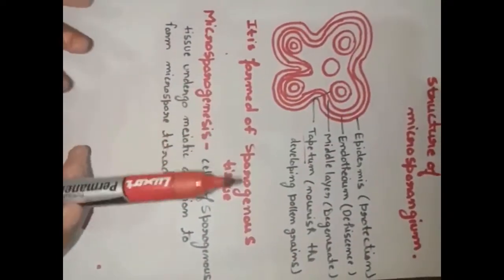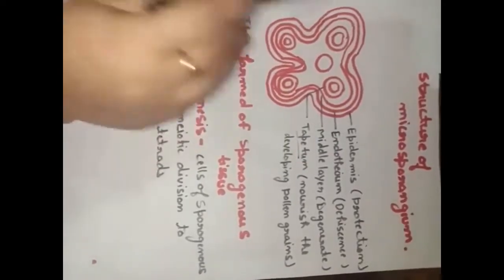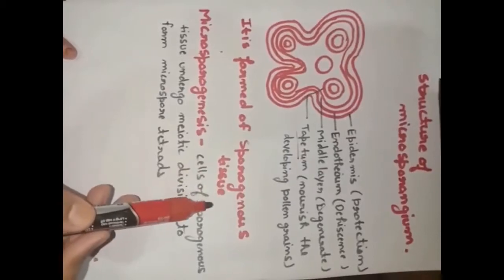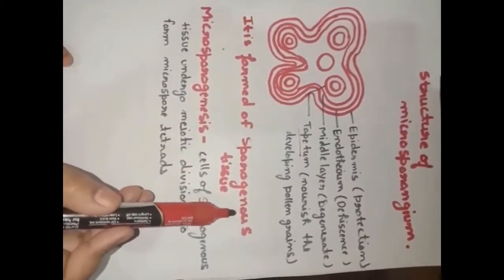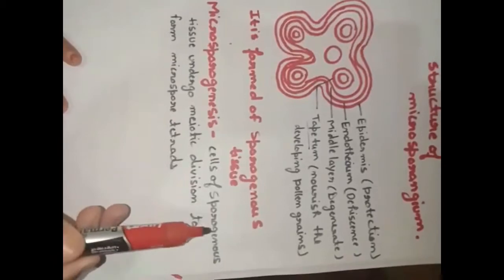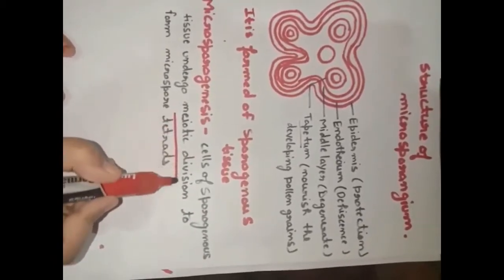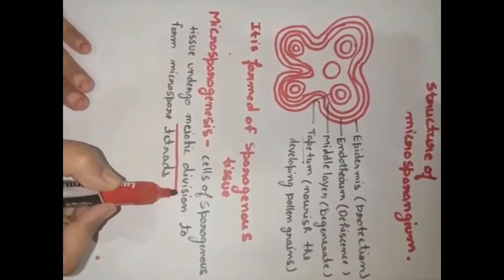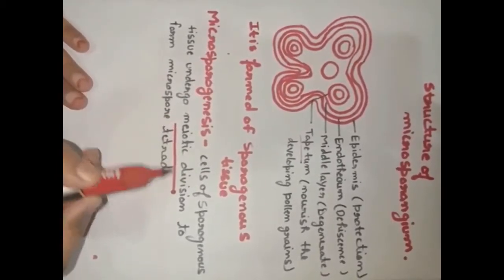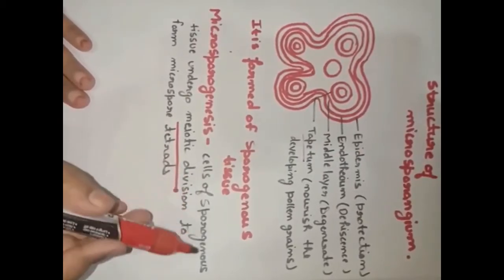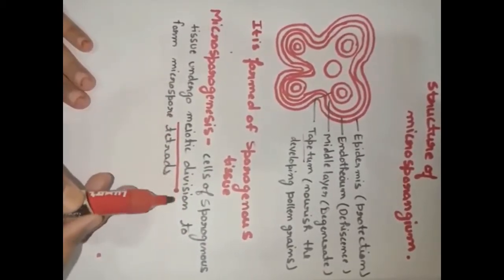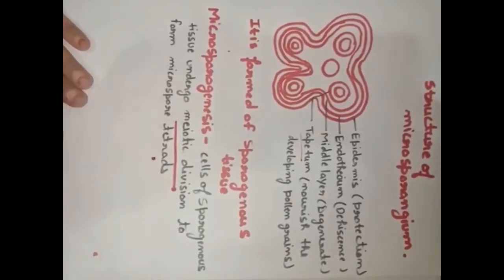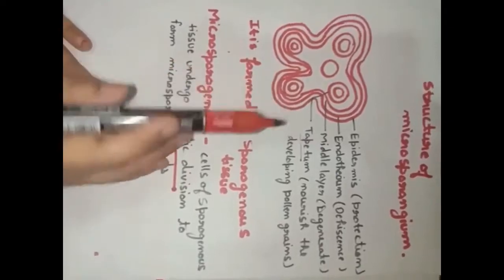Okay, now after this, special tissues are formed that are called the sporogenous tissues, and at the time of male gamete formation, these sporogenous tissues will go through meiotic division. Whenever male and female gamete formation takes place, we always go through meiotic division, meaning the meiosis process. These sporogenous tissues will undergo meiotic division to form the microspore tetrad, and these microspore tetrads are helpful further for the formation of the pollen grains.